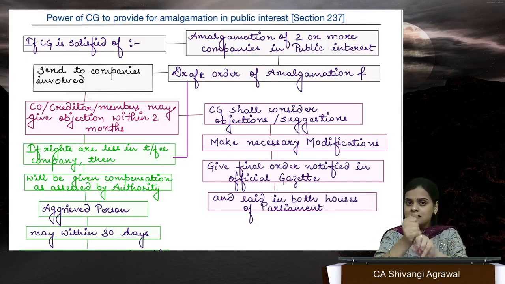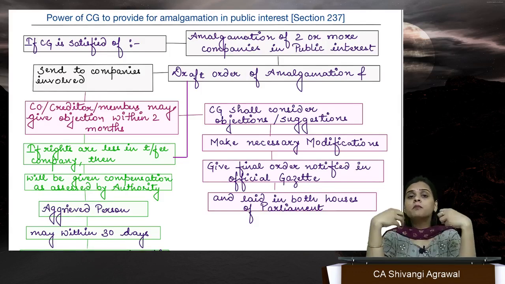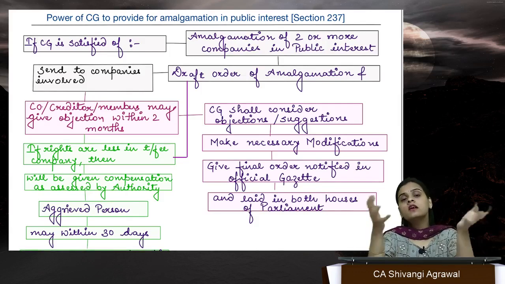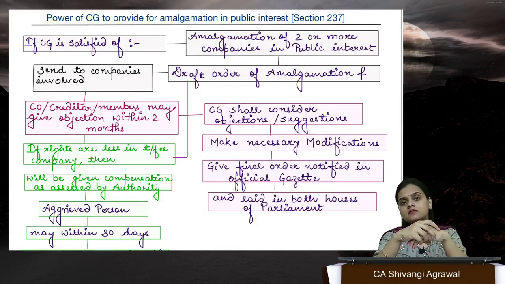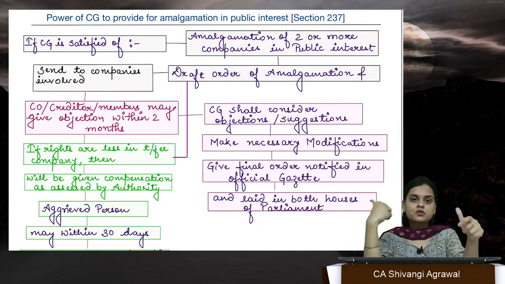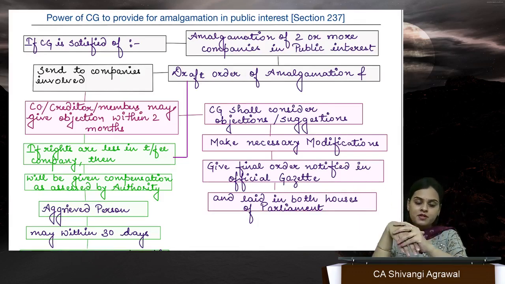So the draft is made. It is sent to the companies. Companies can object within 2 months. If companies don't object, fine. If they object, then the central government will consider the objections, make necessary modifications if needed, and thereafter pass the final order in the official gazette, which will implement the merger scheme. And this is also going to be laid in the Houses of Parliament, right?